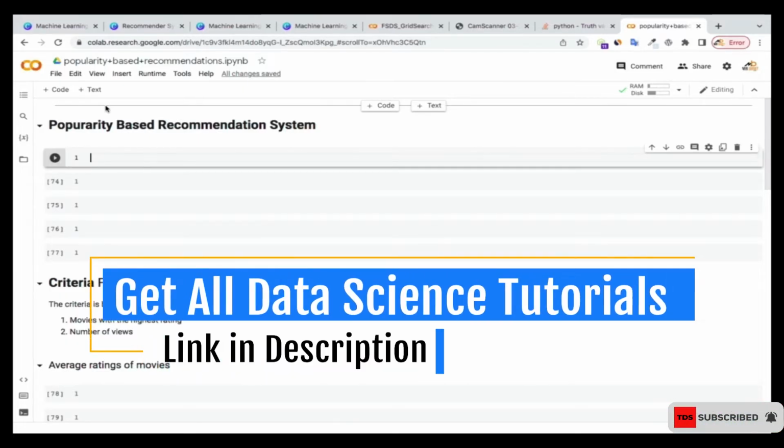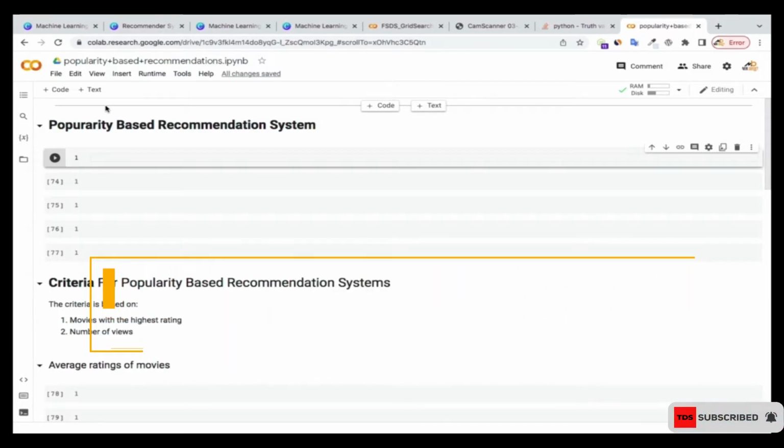All right, welcome back. Now in this particular session, we're going to consider the popularity based recommendation system, right? You're going to have a hands-on of how these popularity based recommendation systems are built. In the previous video, we got an idea of what popularity-based recommendation systems are, and in this particular tutorial, we're going to have a hands-on on that. Okay, so let's get started over here.